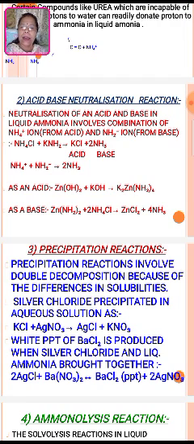Now as an acid, zinc hydroxide plus KOH, there is the formation of K2Zn(NH2)4, and as a base, Zn(NH2)2 plus 2 NH4Cl, there is the formation of zinc chloride plus ammonia.